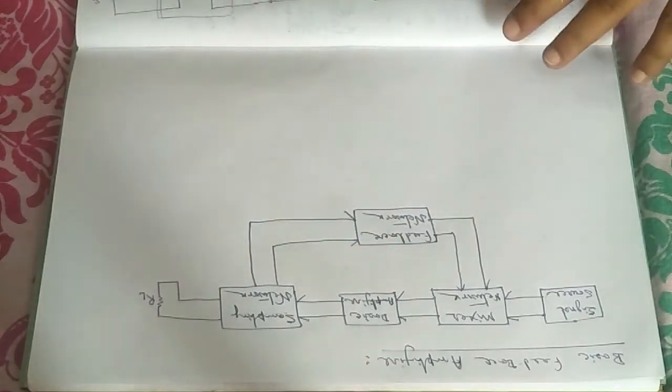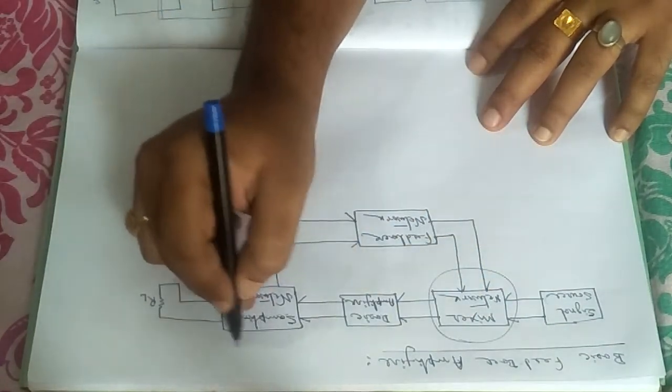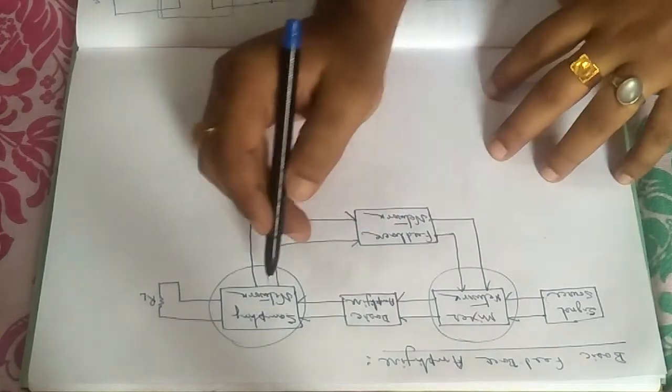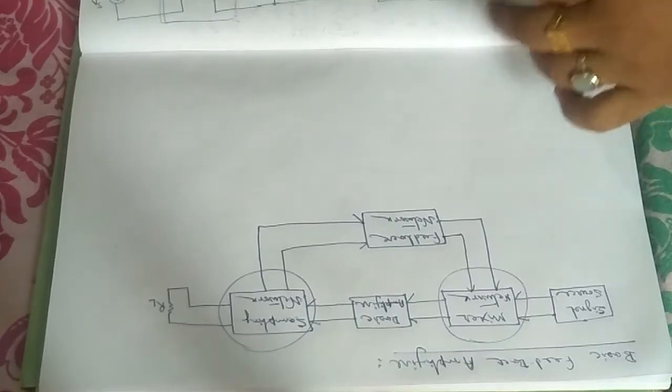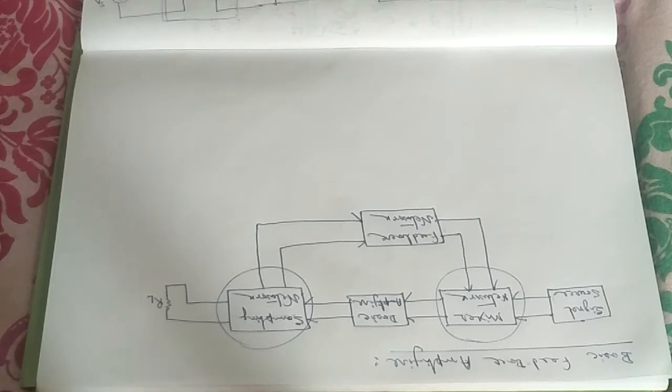In this part, some touchy things are inherent in the mixer part and in the sampling network. Otherwise the whole thing will be basically stable. But in the sampling network and the mixer network, you have to do some correction in the circuit, whether you are going to use it as a voltage amplifier, a current amplifier, a transconductance amplifier, or a transresistance amplifier. Depending upon the end result, in the sampling device and mixer device you have to change the connection. How can we change the connection?